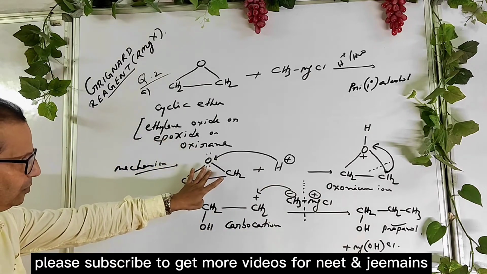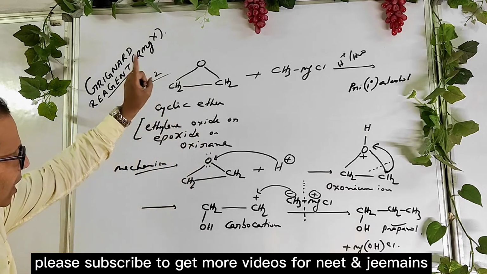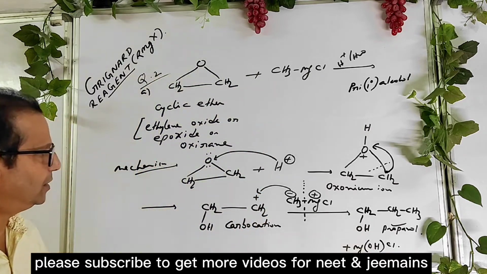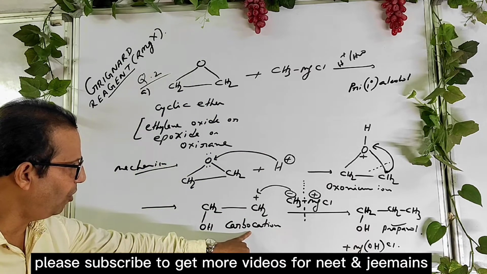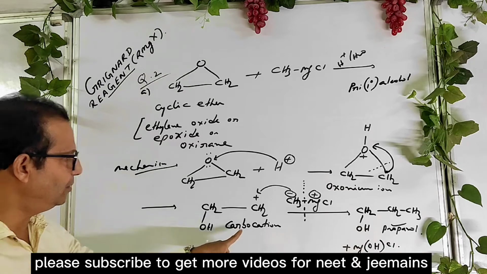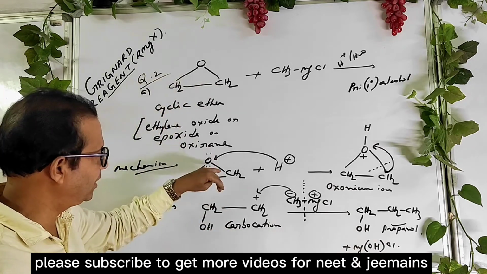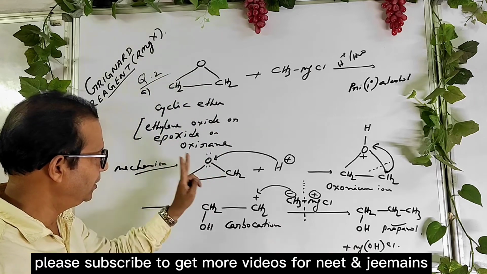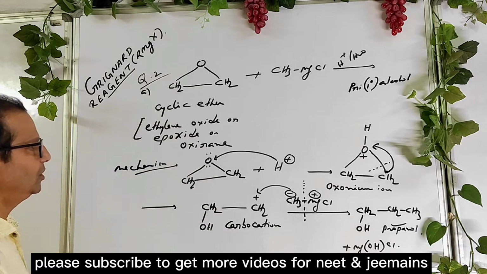So listen now. Mainly during the reaction of cyclic ether with Grignard reagent, a carbocation intermediate is formed, and you know that if the ether is unsymmetrical, here it is symmetrical, then the more stable carbocation is formed.